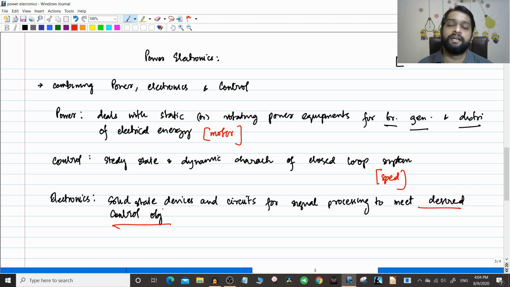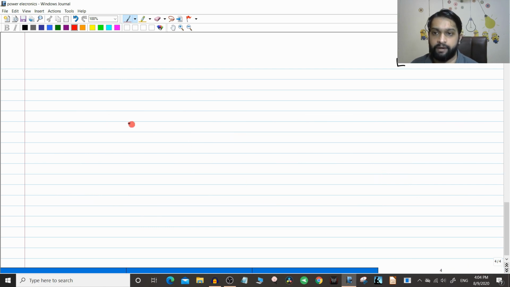For a power device you are using solid state devices to control various parameters like speed, acceleration, deceleration, voltage control, speed control, all these things. So basically power electronics is the use of these solid state devices to control the power equipment, like a transformer, motor, generator, etc. So now we will have a formal definition of power electronics.